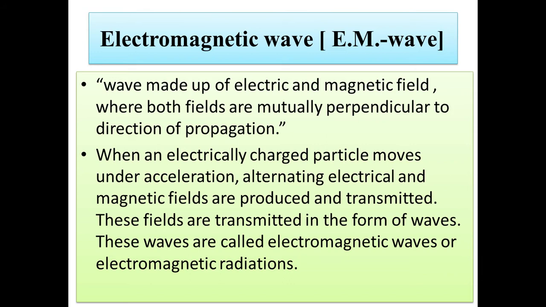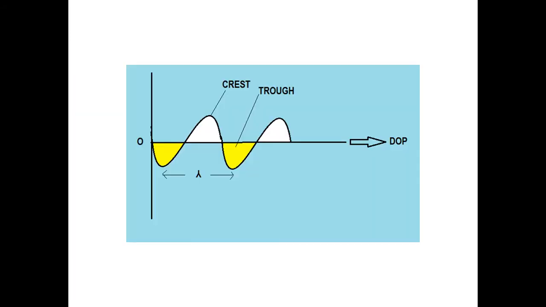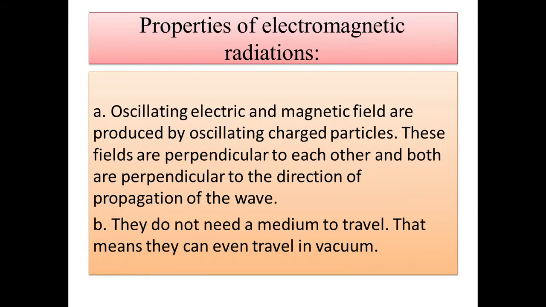What are the examples of EM waves? Basically, sunlight is an example of electromagnetic wave. Okay. Next, you can see here the pictorial showing the EM wave. The theory of electromagnetic wave was given by Maxwell.